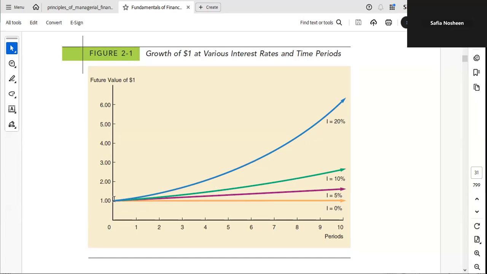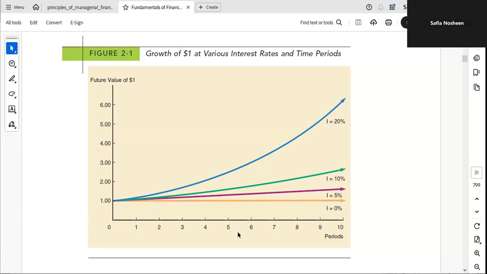What does it mean? If the growth rate increases, then the money grows more rapidly at that rate. If the growth rate is smaller, then its value will not grow so rapidly. But if the growth rate is more, then its value will increase more rapidly.